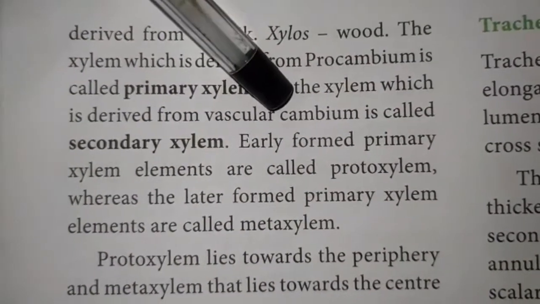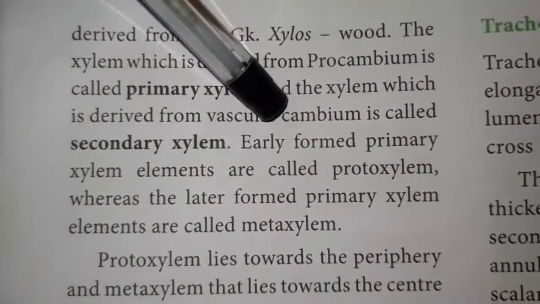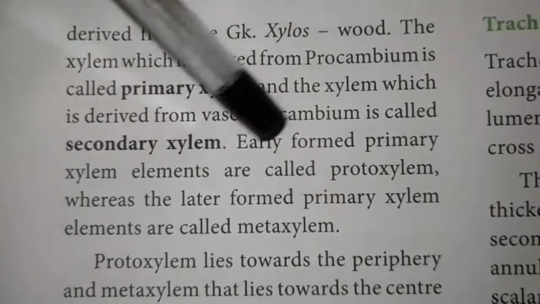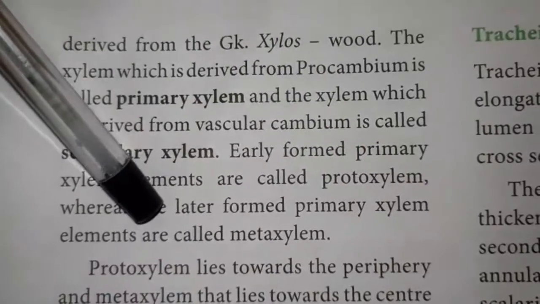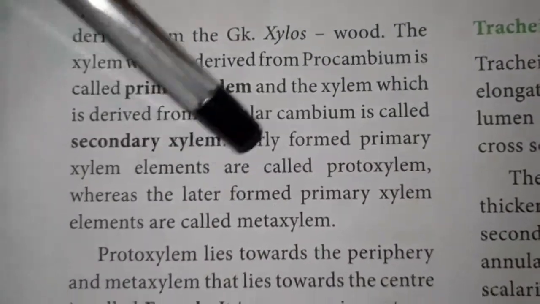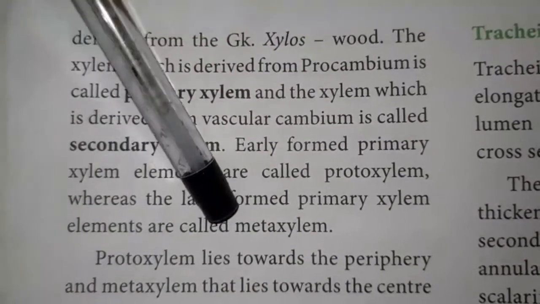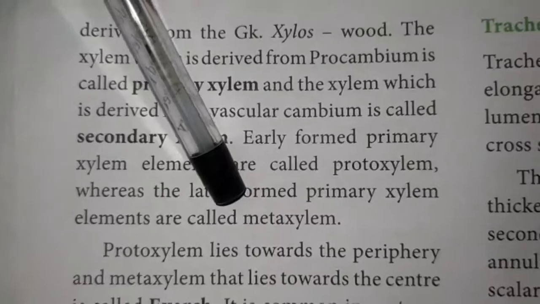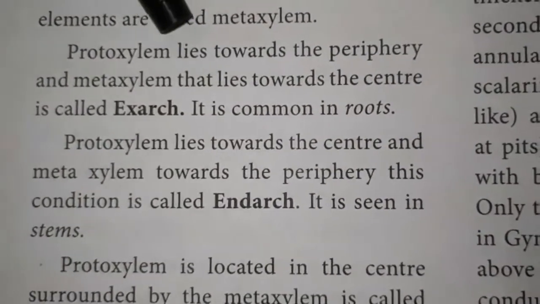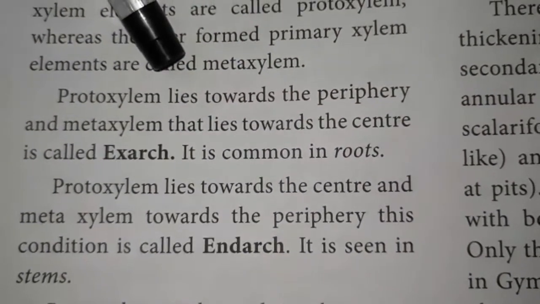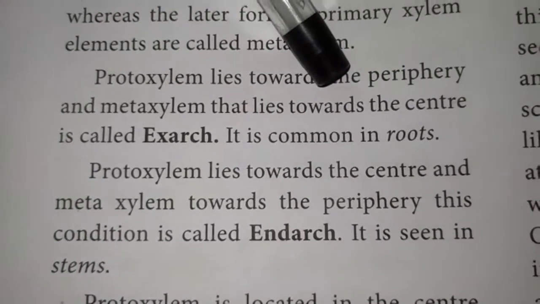The first formed primary xylem is called the protoxylem, whereas the later formed primary xylem element is called the metaxylem. So the protoxylem is the first formed xylem elements and the metaxylem is the later formed xylem elements. The protoxylem lies towards the periphery and the metaxylem lies towards the center. This is called exarch, which is present in roots.